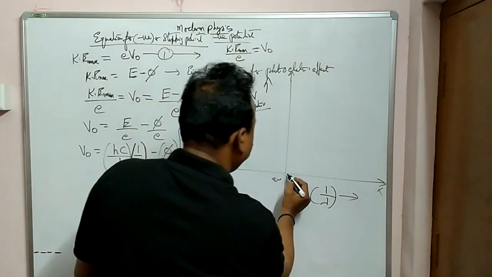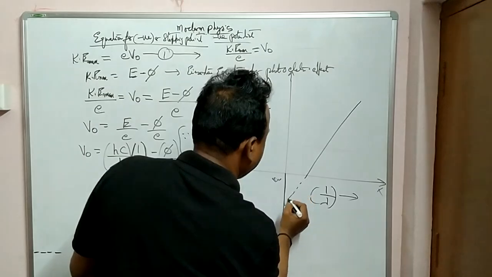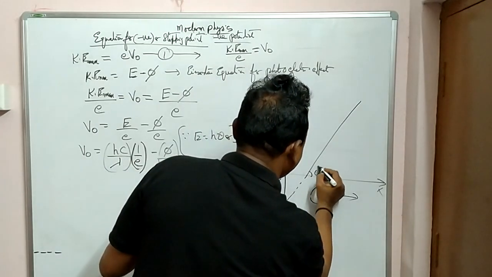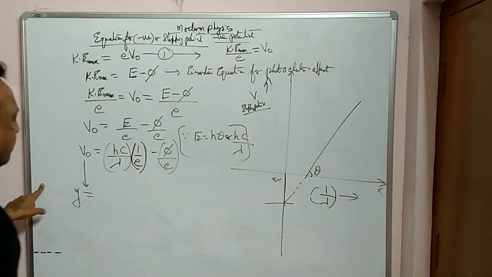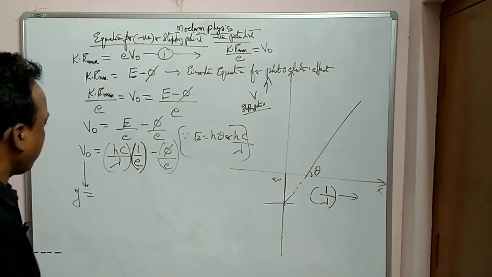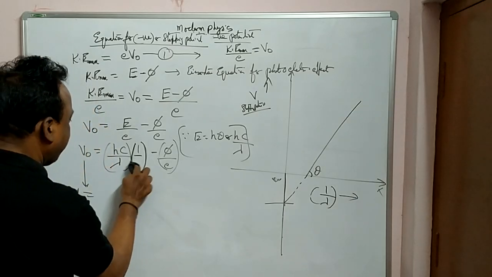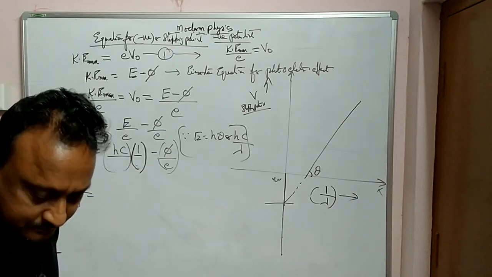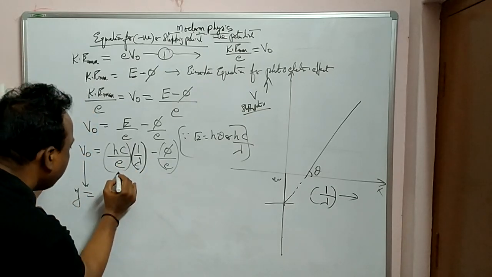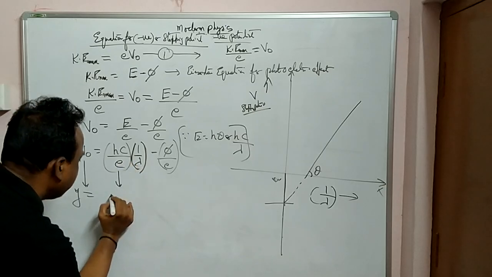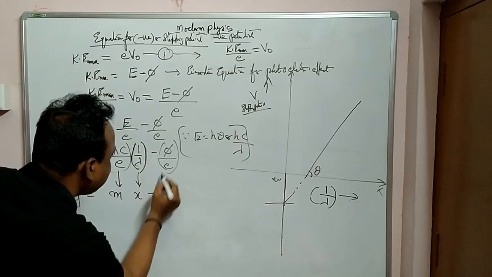If I draw a graph for this one, please make a note. Compare this equation again: y is equal to mx minus c.